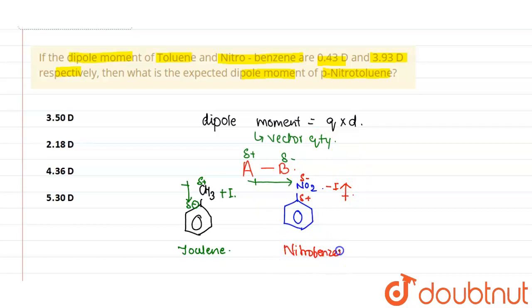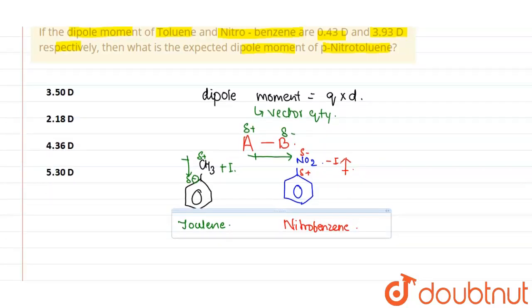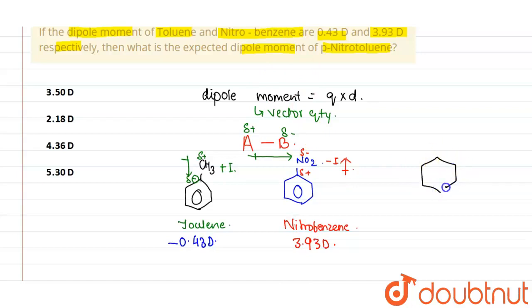And we have been given the dipole moments of the two, which are 0.43 D and 3.93 D. And we have to calculate the dipole moment of para-nitrotoluene.